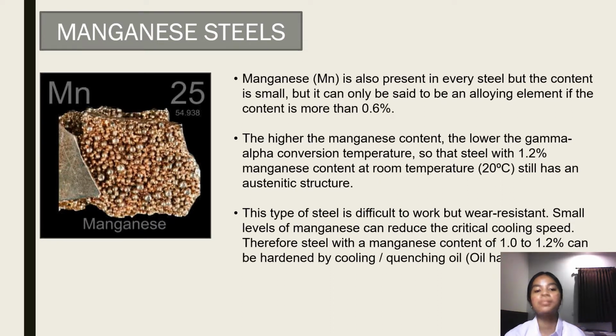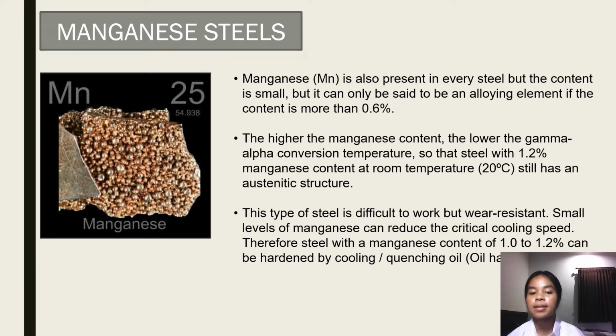Okay, we turn to manganese steel. Manganese is also present in every steel, but the content is small. But it can only be said to be an alloying element if the content is more than 0.6%.